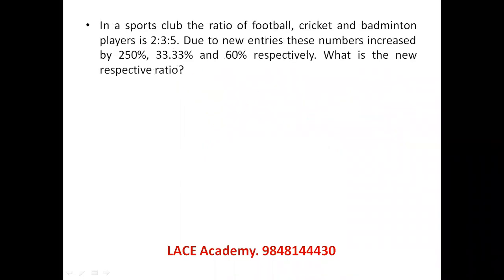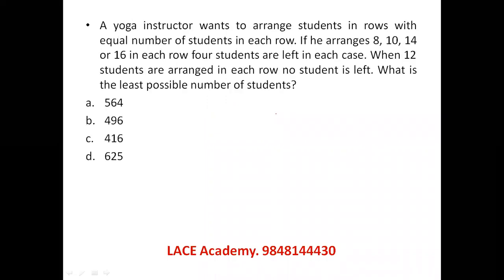In a sports club, football, cricket, badminton players ratio is 2:3:5. Due to new entries, 2 increased by 250%, which means 2 into 350%, which is 7. 3 increased by one third. One third of 3 is 1, so 3 increased by 1 becomes 4. And 5 increases by 60%. 5 into 160% is 8. So 7:4:8 is the new ratio. Straightforward question. Let's see the next one.